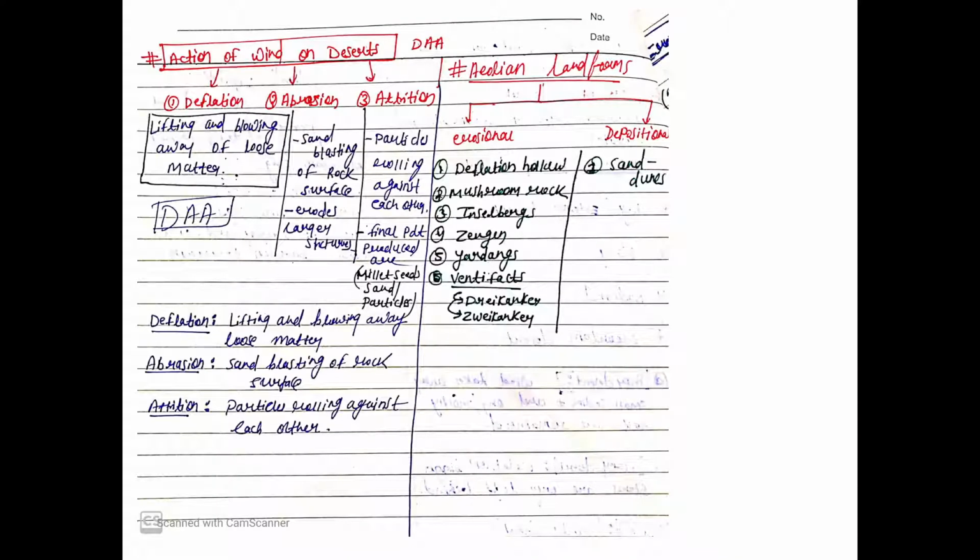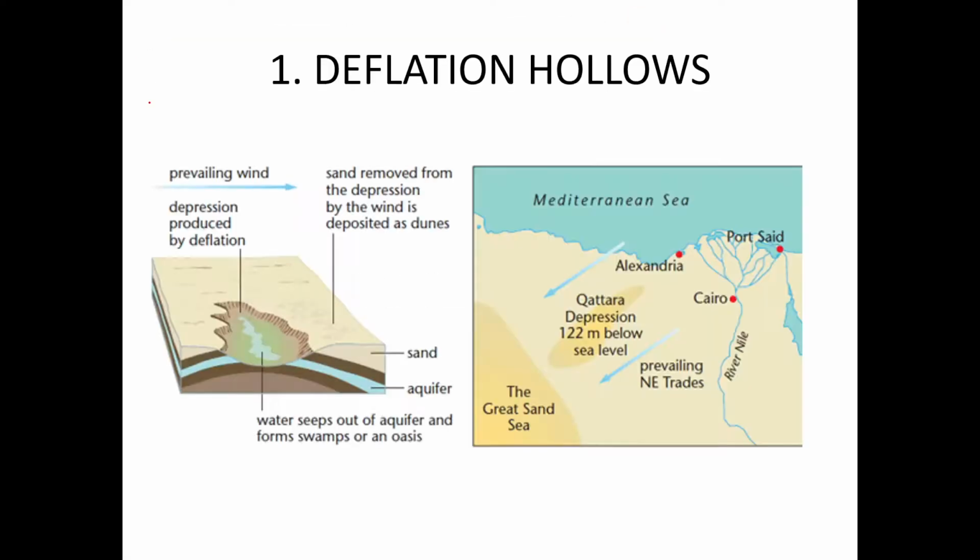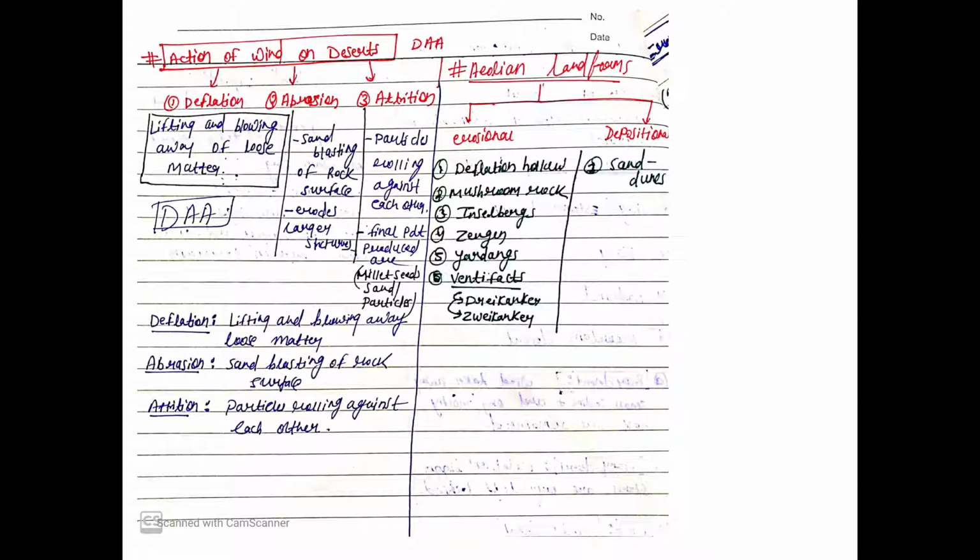So now we will start with the landforms. These are the three processes, right? These are my handwritten notes. So we know about DAA, right? Deflation, abrasion, and attrition. So we know what these are. Now these are the landforms. Like all our landforms, we will divide them into two categories: whether they are erosional or depositional, right? Whether they were formed due to erosional action of wind, or they were formed when wind was depositing the sediments, right? Like in the case of river, which we will do next, river also has many landforms.